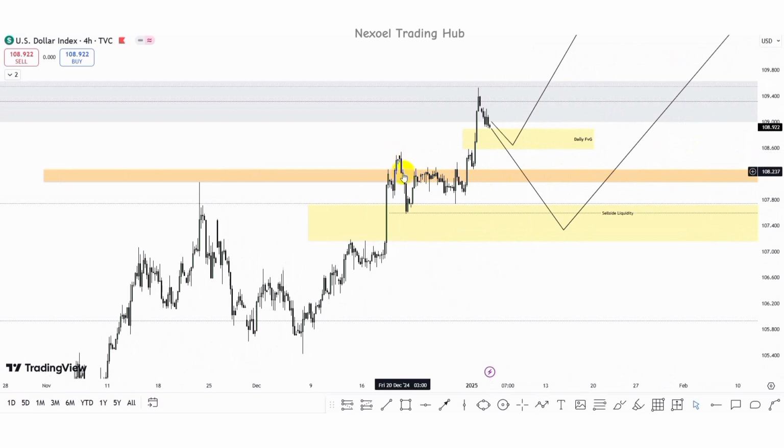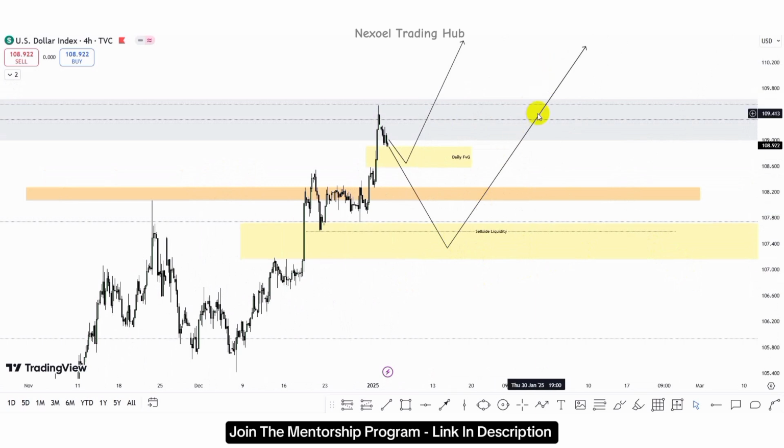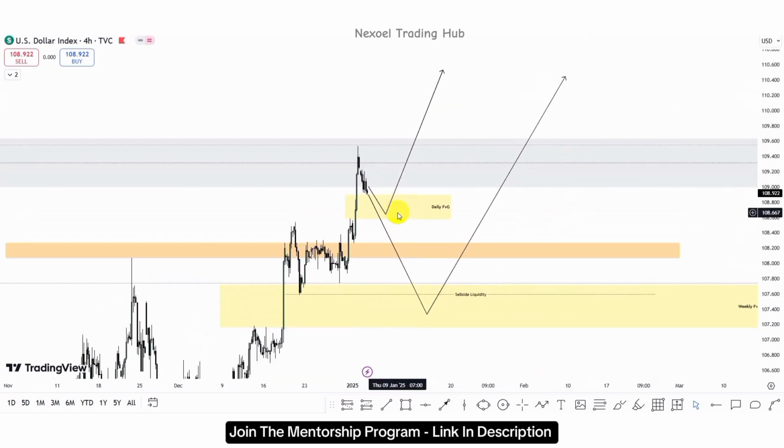But since we have this deeper pullback, and then price further gave bullish continuation, and we have the break of structure here, we could see price take this sell side liquidity into the weekly fair value gap, and then we have the bullish continuation. So you can keep your eye on this zone, this daily fair value gap and the weekly fair value gap zone, before we frame the bullish continuation to the upside.